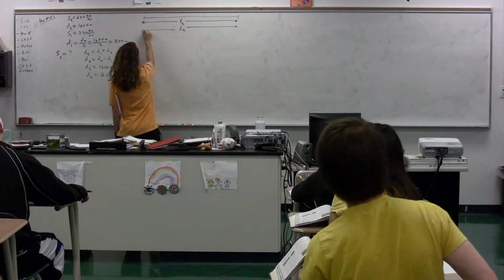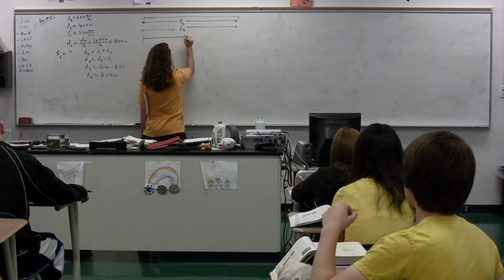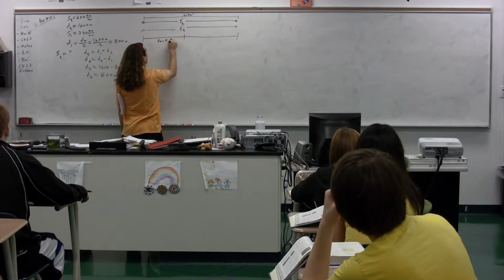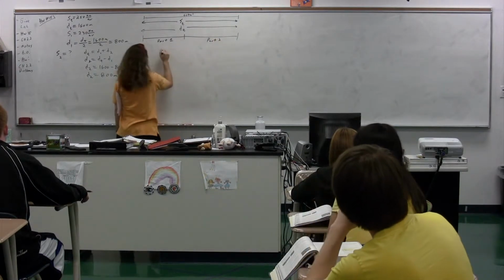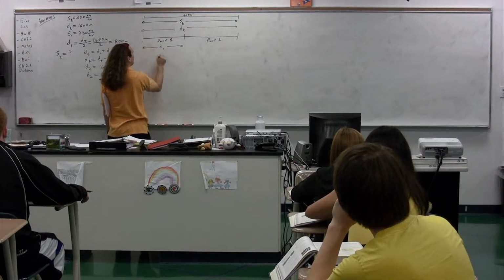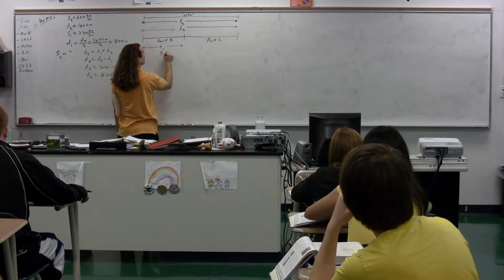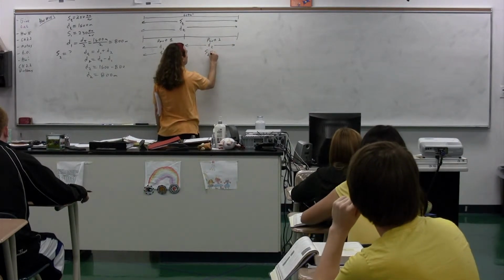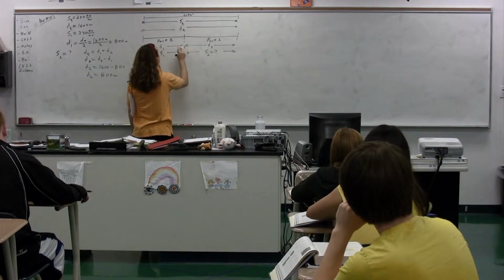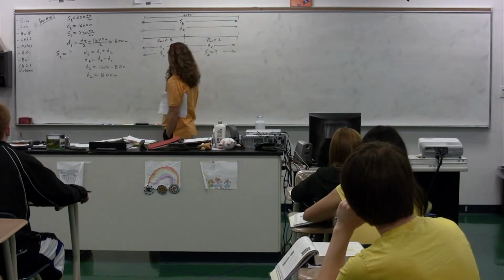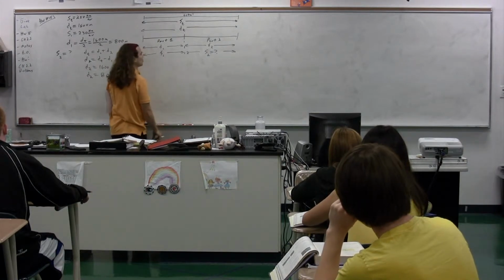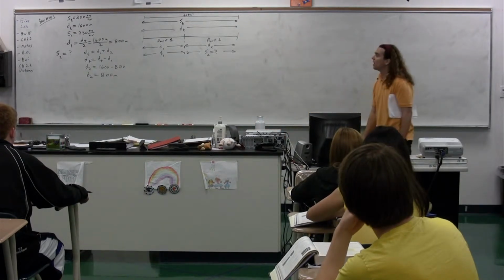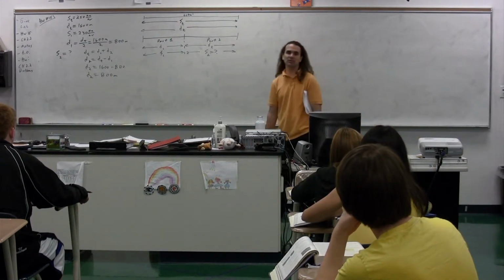Okay? But we also know we are splitting that up into two different pieces. We have the total, part 1, and part 2. We have the distance for part 1, and the speed for part 1. And we have the distance for part 2, and we are looking for the speed for part 2. In other words, for the whole thing, we need to average 250 kilometers per hour. For the first half, we averaged 230 kilometers per hour. What do we need to average for the second half in order to have an average speed of a maximum of 250 kilometers per hour?